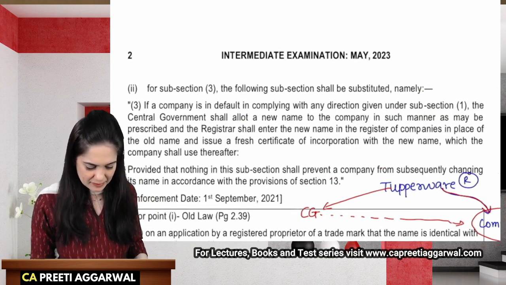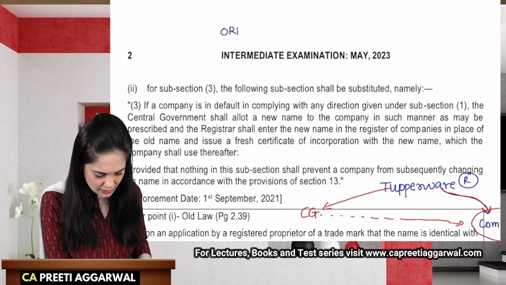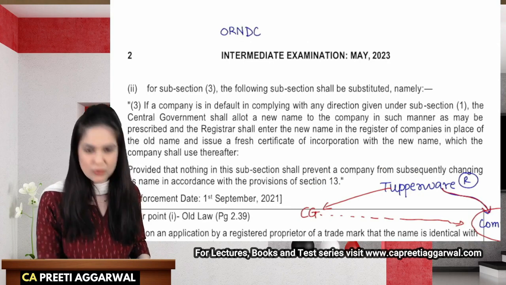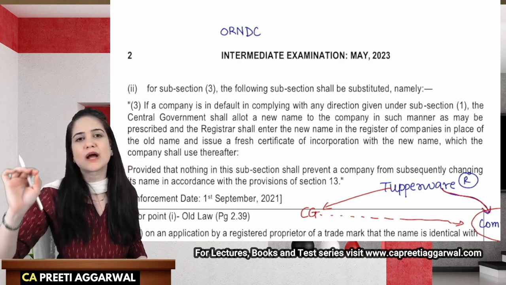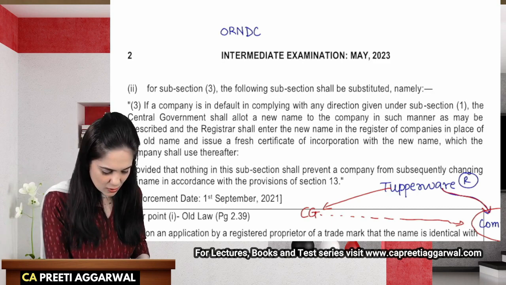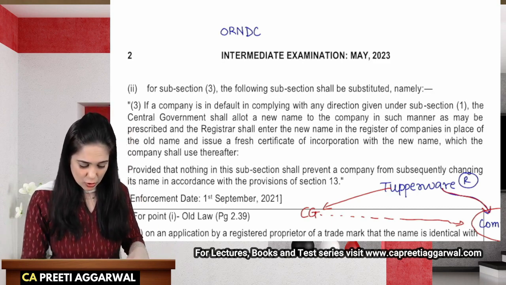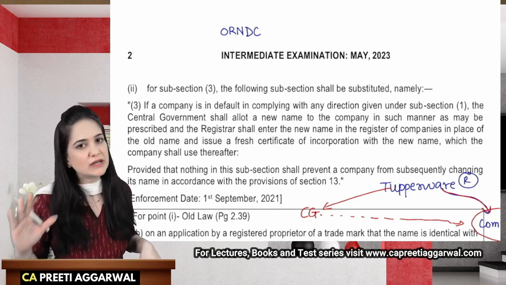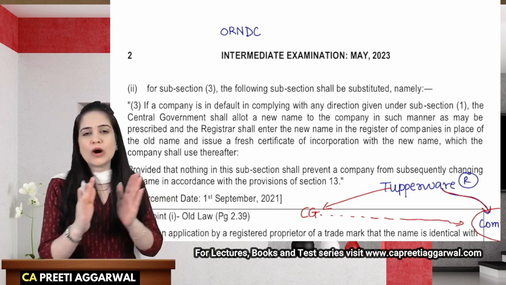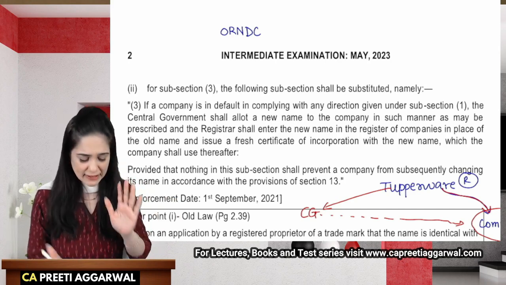The name of the company will begin with, I'll write it over here, ORNDC. Okay, what does it mean? Order of Regional Director not complied. Why regional director? Because the authority in this particular section 16 has been delegated to the regional director. So ORNDC, order of regional director not complied.